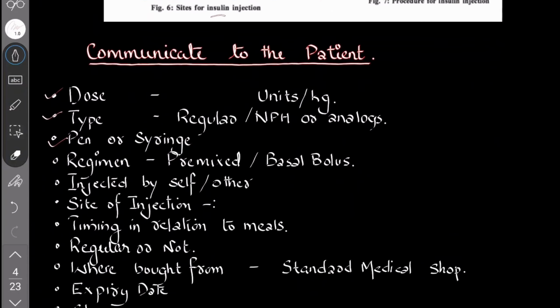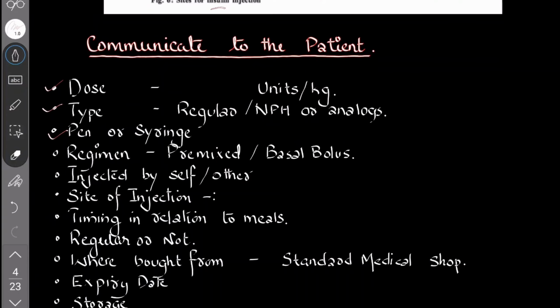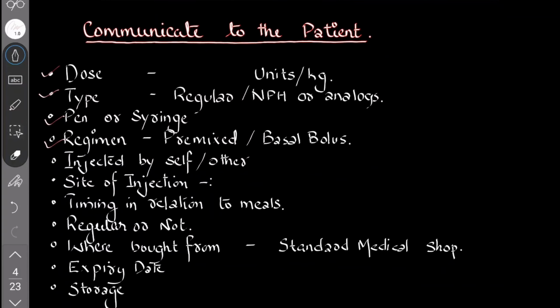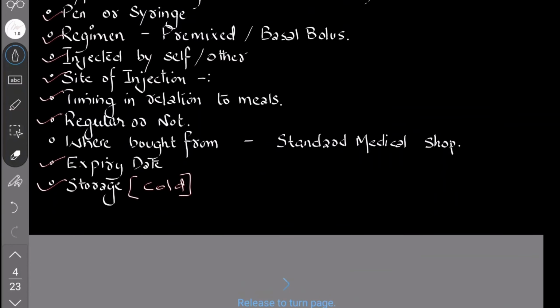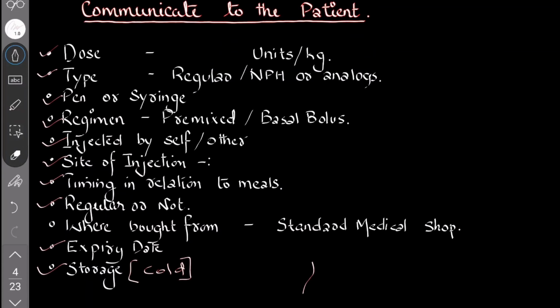Then comes the regimen. Premixed insulins, we are not at all encouraging premix, but we can use them. Later we'll study it. Then injected by self, injection site, timing, regular or not, whether brought from a standard medical shop, expiry date, storage, everything. Cold chain is very important. In a local setup, you can use an earthen pot, fill it with water and sand.